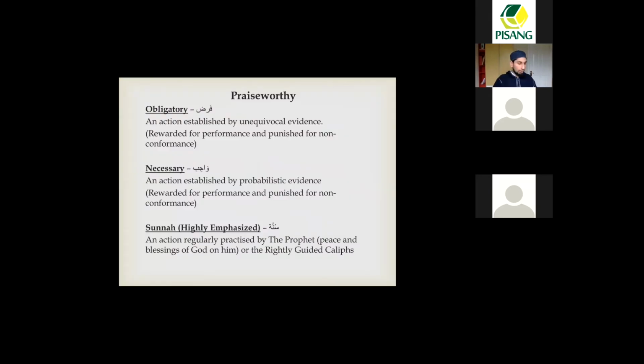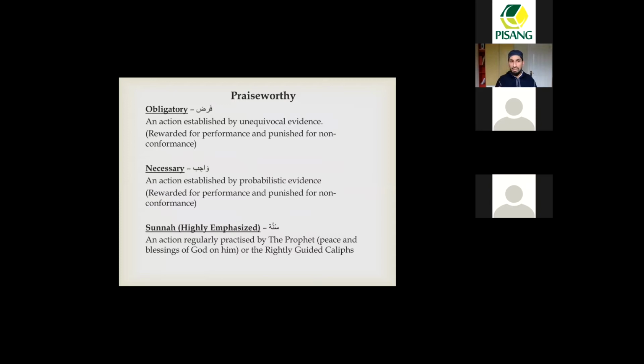Okay, we're just going to mention these legal categories and then we will stop for some questions. But in the Hanafi madhhab, we will have these categories, so just to understand what they are when we're talking about them. The first is fard.